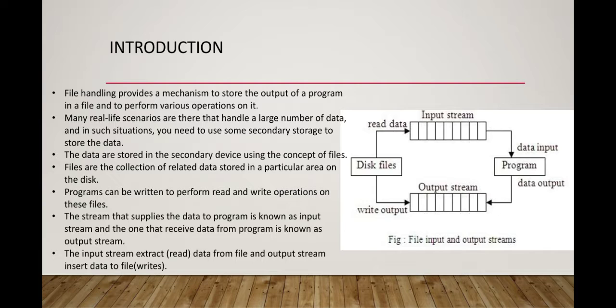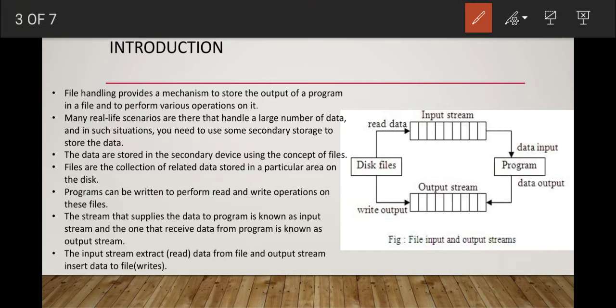The stream that supplies the data to the program is nothing but an input stream. Now see in the diagram, the file input and output streams. The stream that supplies the data to the program, see this diagram, this input stream supplies the data to the program.